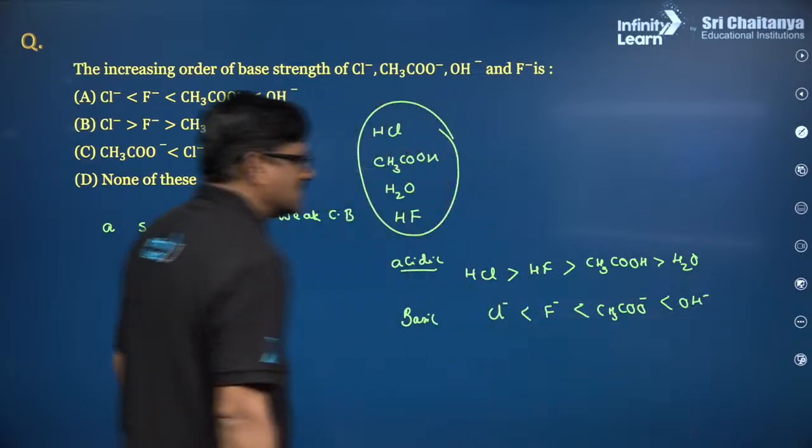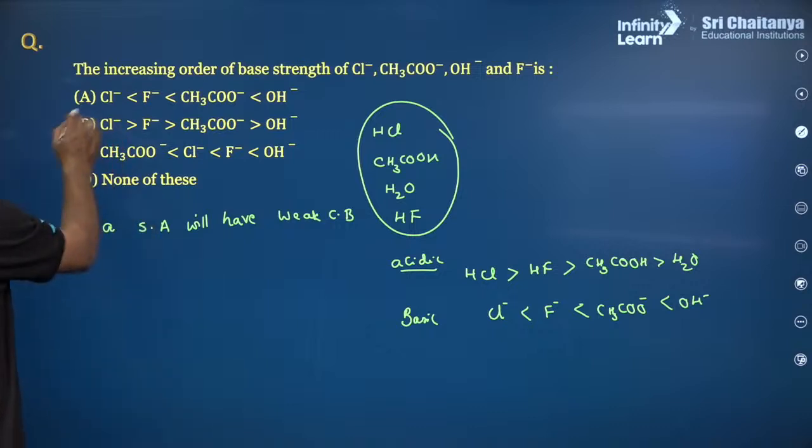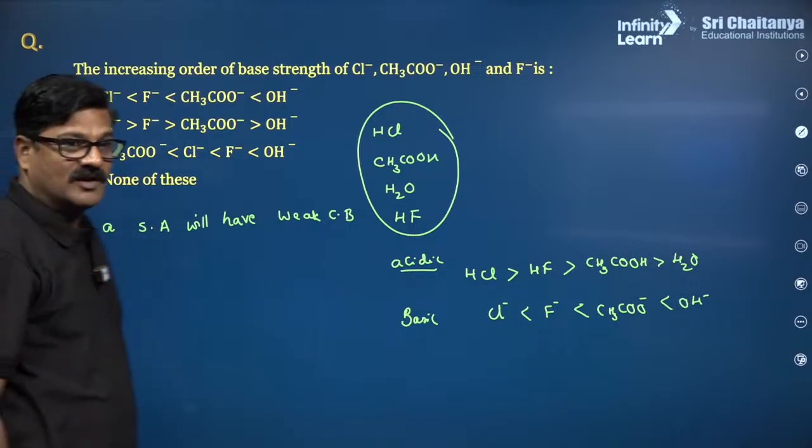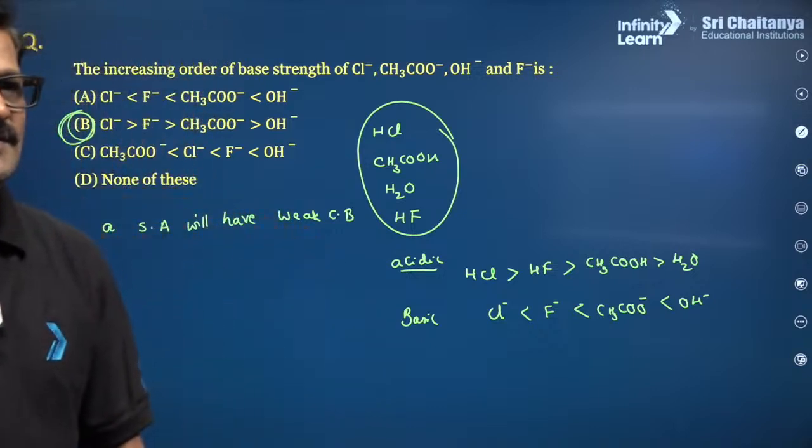So OH minus is the most basic. So I want to say OH minus, CH3COO minus, F minus, it is a B. Got it?